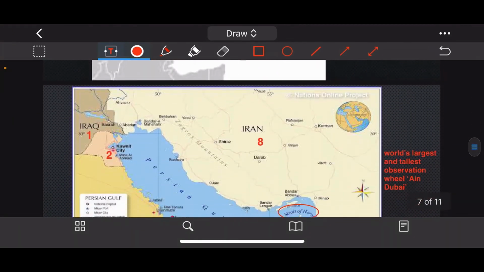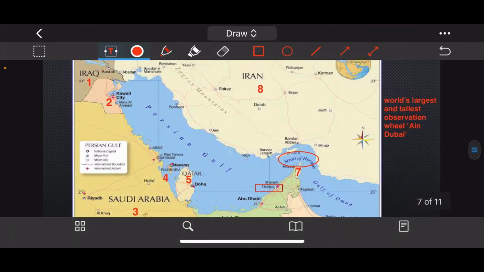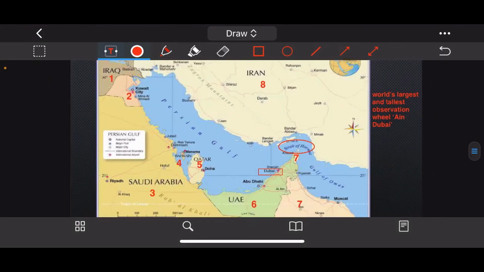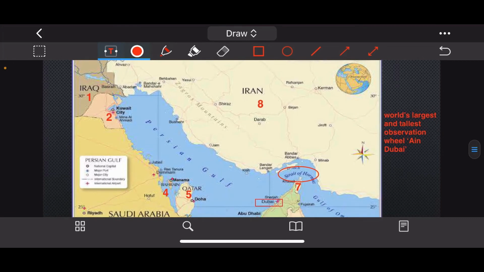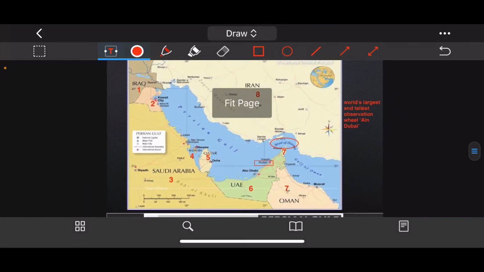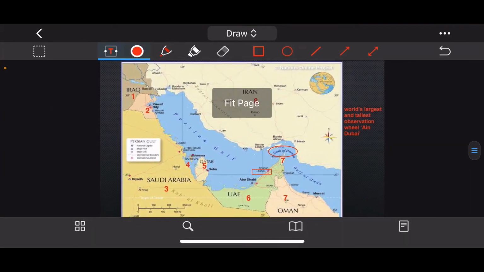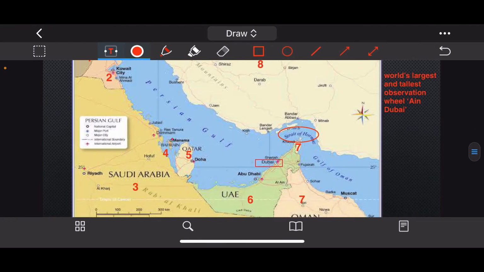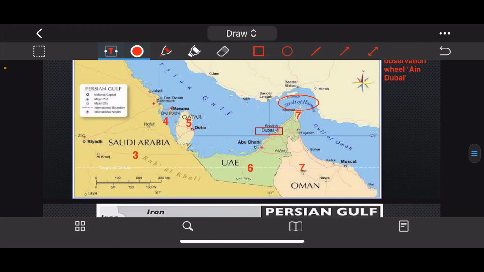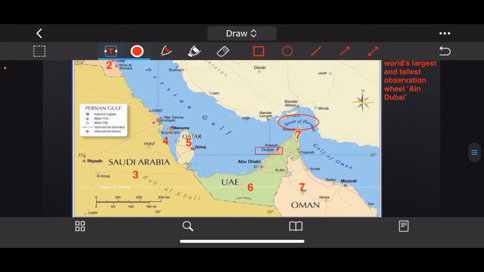Okay, so the next region that we will be seeing is the Persian Gulf. As you can see in the map, I have again marked all the countries of the Persian Gulf. Okay, like first country over here is Iraq, the second country is Kuwait, the third country is Saudi Arabia, the fourth country is Bahrain, then it is Qatar, then UAE, then Oman. See, I have written 7 twice. ठीक है, 7 नंबर को मैंने 2 बार लिखा है.